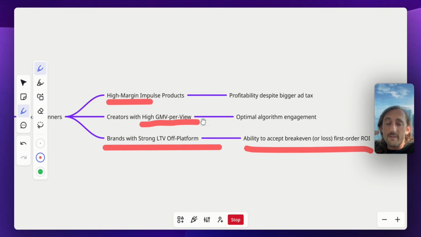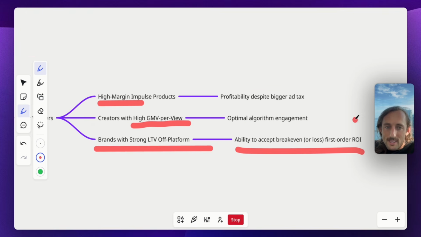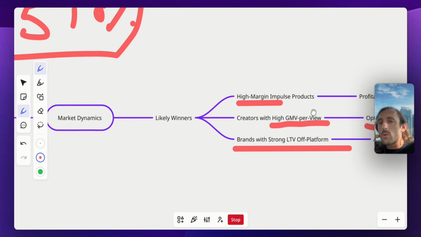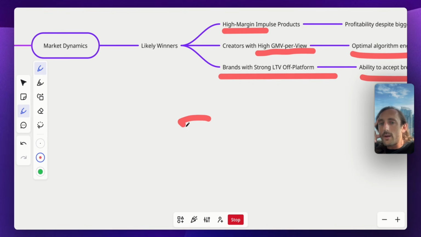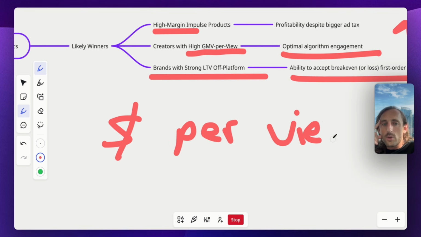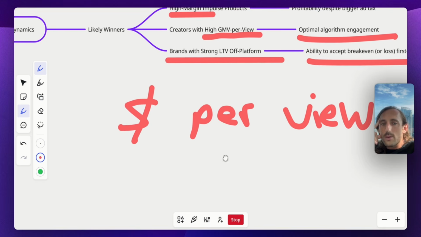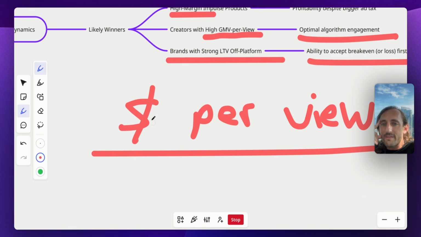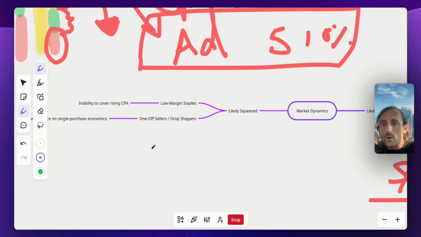If your videos convert, guess what? Gets picked up by GMV Max, spend goes through the roof. Optimal algorithm engagement. TikTok wants to optimize their basically dollars per view. That's conversion rate, essentially. If you, as a creator, know how to make that style of video, stuff that converts, you are going to be great.